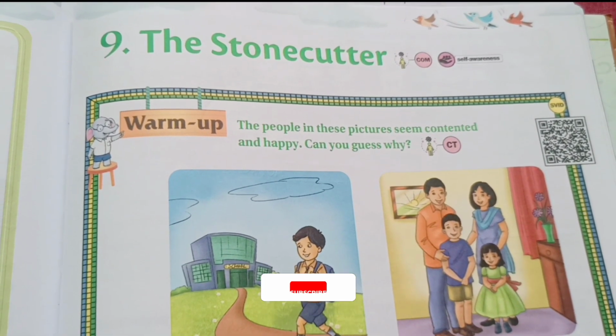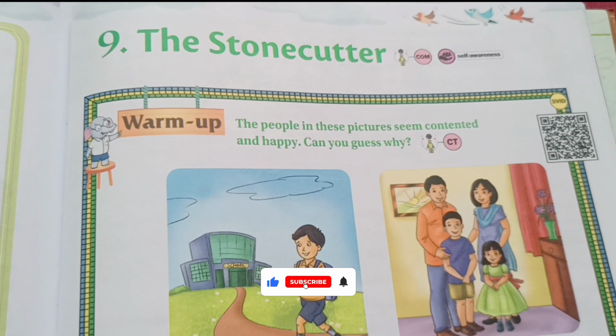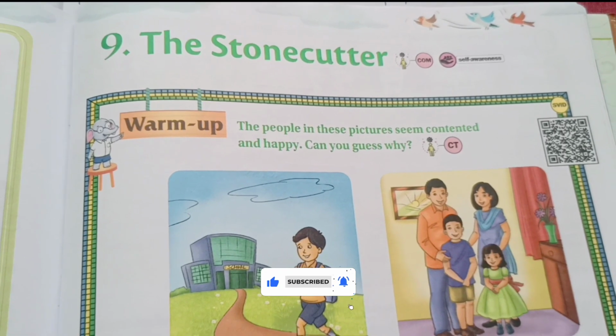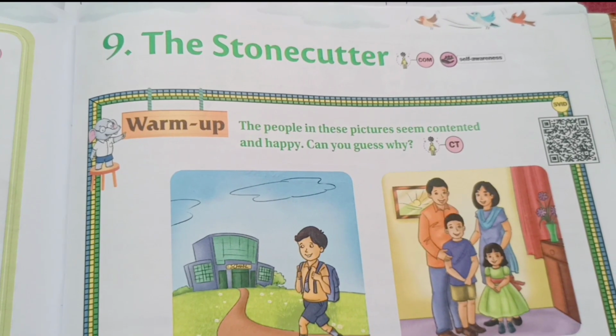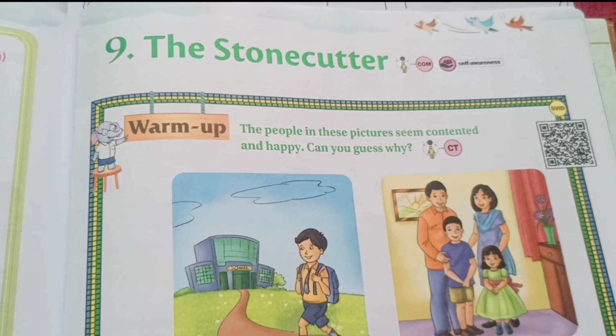Today I am going to give you the exercise and insight question answers from the chapter The Stonecutter. This is from class 5 West Bengal Board and the book is Cambridge English Course Book.